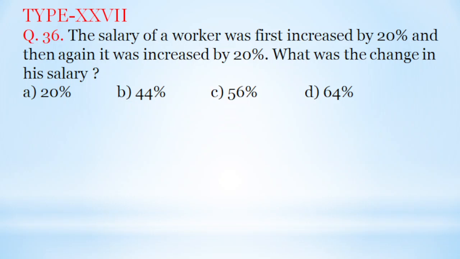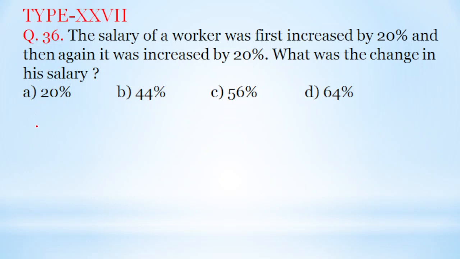Now type 27, question number 36. The salary of a worker was first increased by 20% and then again it was increased by 20%. What was the change in his salary? Now listen, I will explain these questions by two different methods.